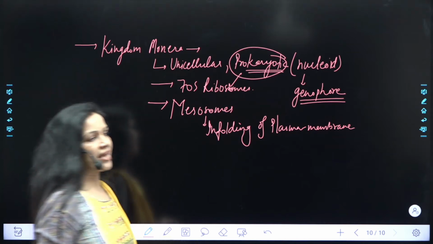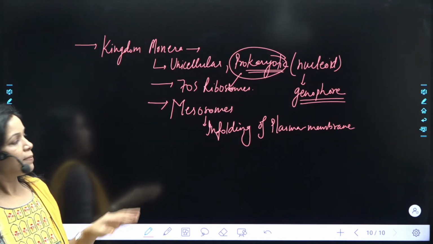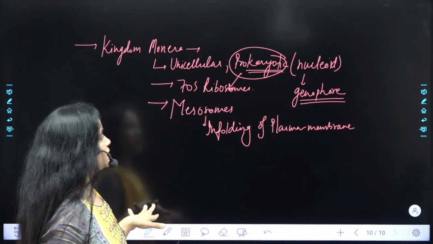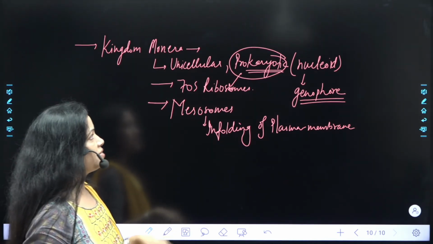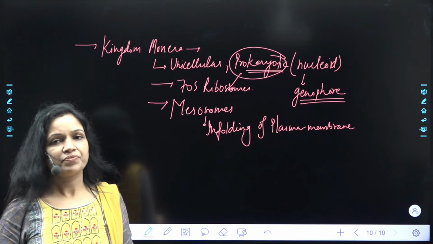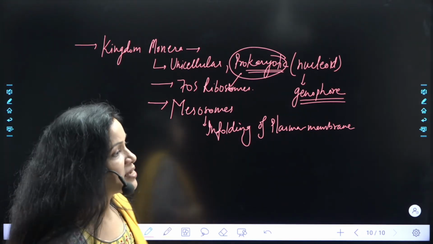These are the infoldings of plasma membrane where ATP is synthesized in case of prokaryotic cell. ये बात लिख लो अपने नोट्स में, that these are the infoldings of plasma membrane where ATP is synthesized in prokaryotic cell. समझ आ रही कहानी सबको?